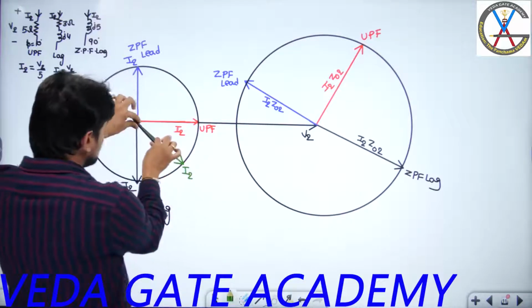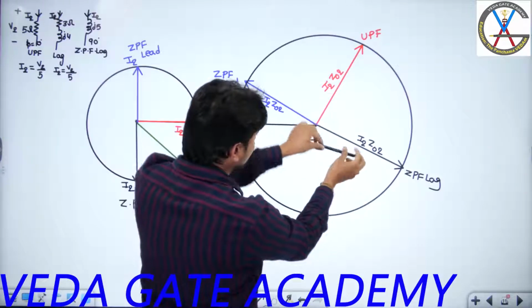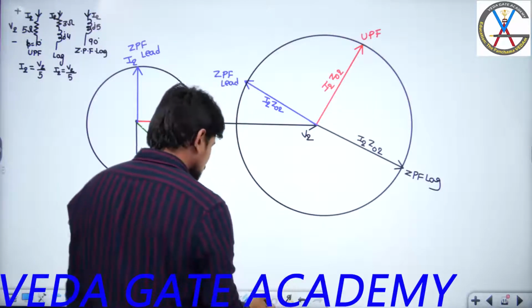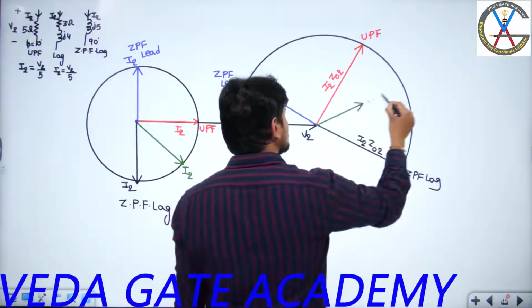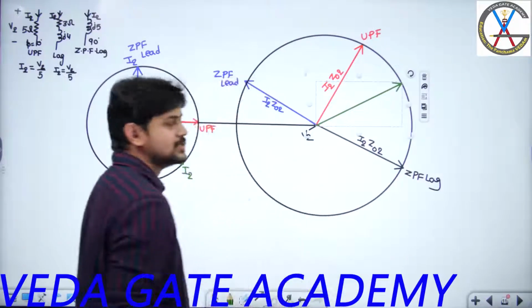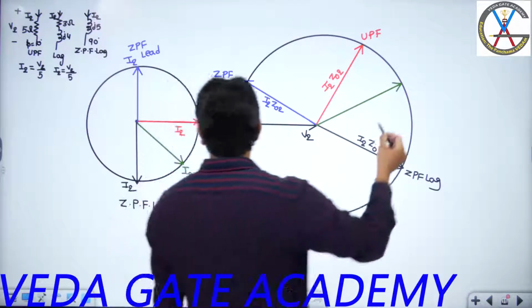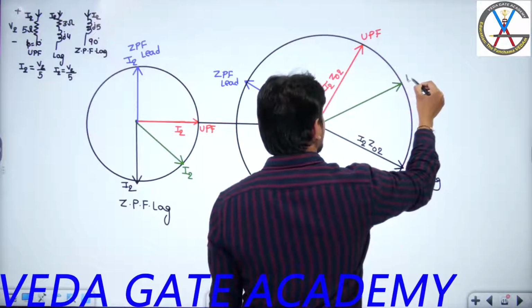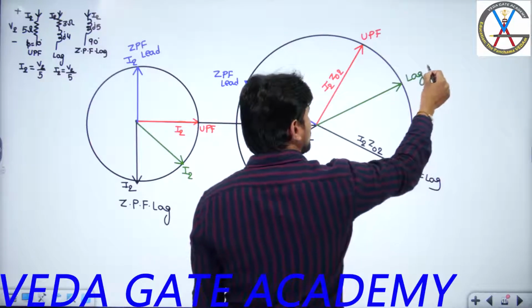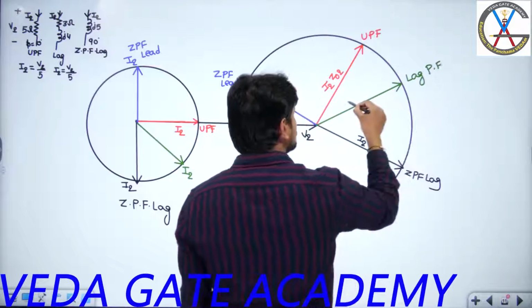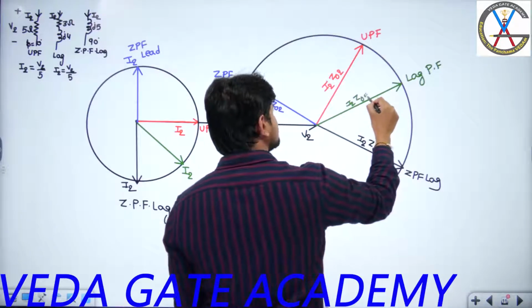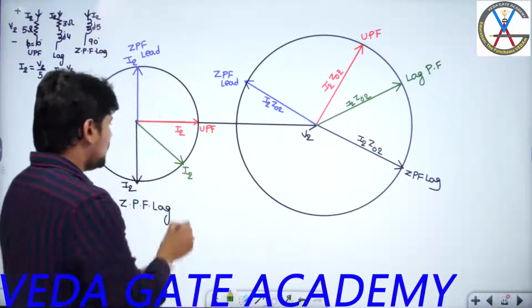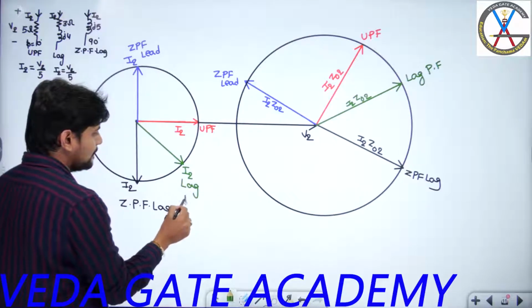From this you will get I2 R02, and from here j I2 X02. So the resultant I2 Z02 you will get in this fashion. Is this lagging or leading? Lagging power factor. This is also I2 Z02 for this particular lagging power factor load.